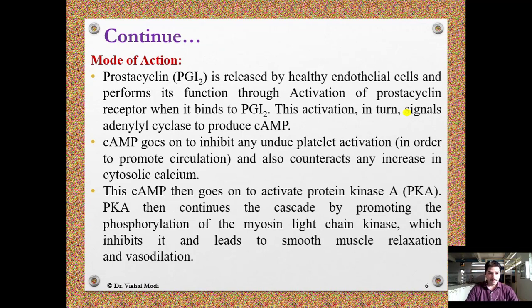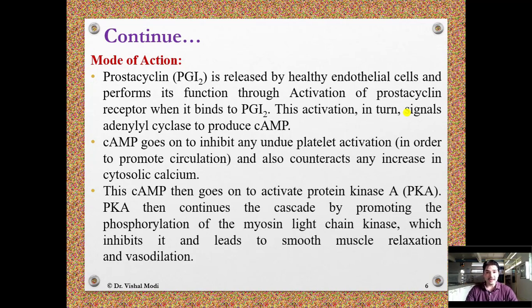Mode of action. PGI2 is released by healthy endothelial cells and performs its function through activation of prostacyclin receptor. When it binds to the receptor, this activation in turn signals adenyl cyclase to produce cyclic AMP. Cyclic AMP goes on to inhibit any undue platelet activation in order to promote circulation and also counteract any increase in cytosolic calcium. This cyclic AMP then goes on to activate protein kinase A.